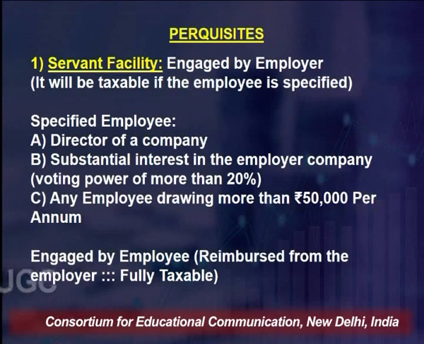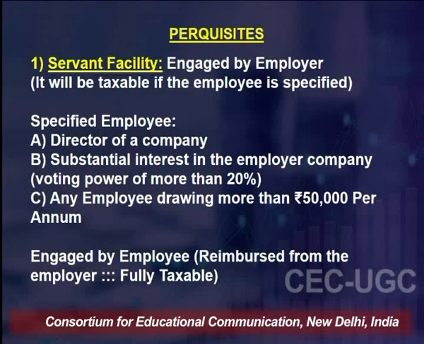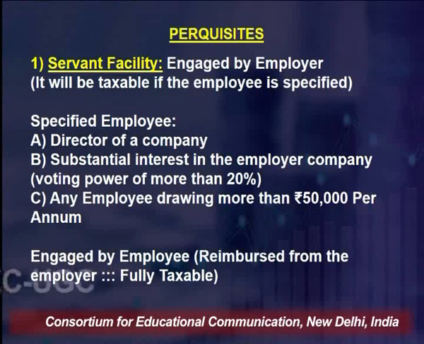those employees who hold a position of director in a company, so they will be referred to as specified employees. Similarly, employees who hold a substantial interest in the employer company, that means they have voting power of more than 20%, we will also consider them specified employees, right.